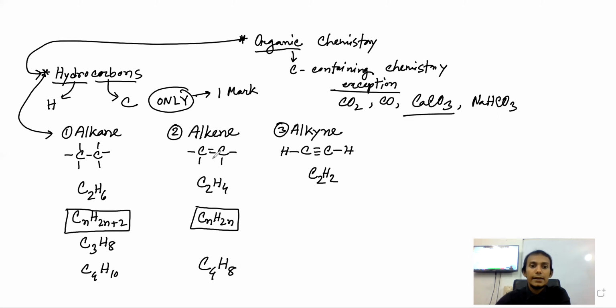We are discussing single and double bonds, but this formula will change if, for example, C double bond C, double bond C, double bond C. Is it possible? Yes, it is possible. Then this will not follow CnH2n, but for O-levels purpose, we will never discuss it.